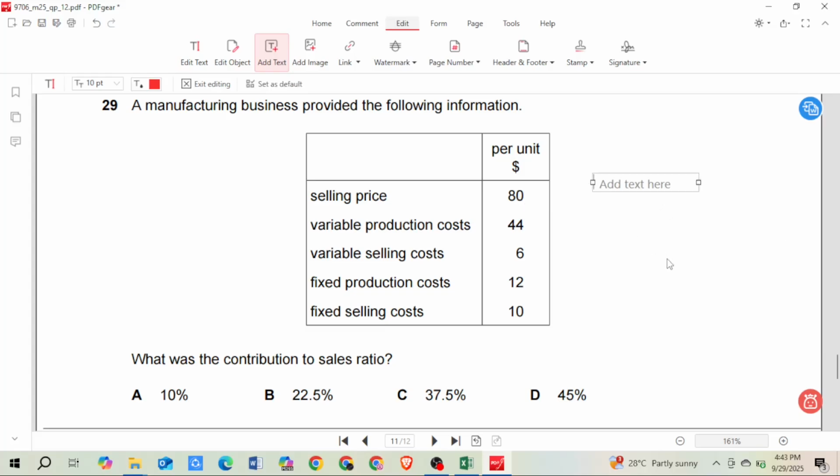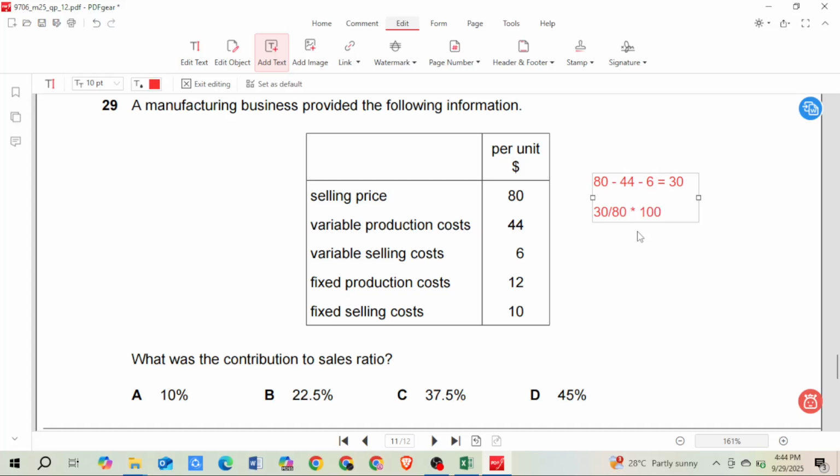Contribution is selling price minus variable cost. So 80 minus variable cost. This is a variable production cost, and a variable selling cost. So these two are fixed costs, so they would not be subtracted. So 44, and then we subtract 6 also. So that means 50. So 30 is my contribution. Okay. So contribution to sales ratio is contribution divided by sales, which is 30 divided by 80, into 100.